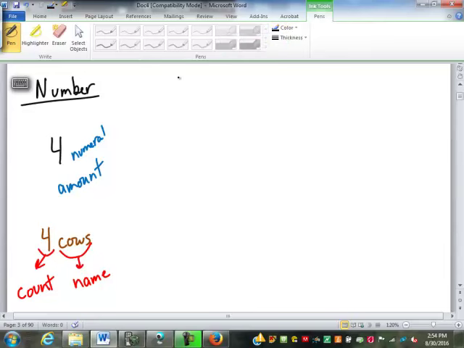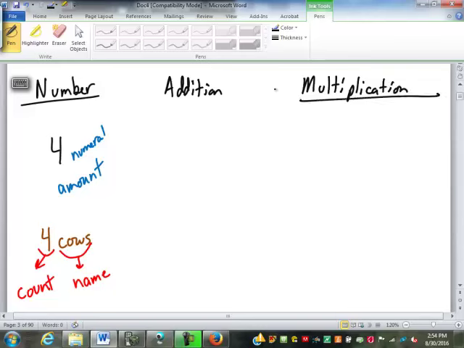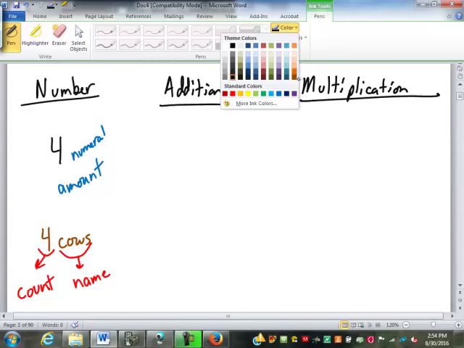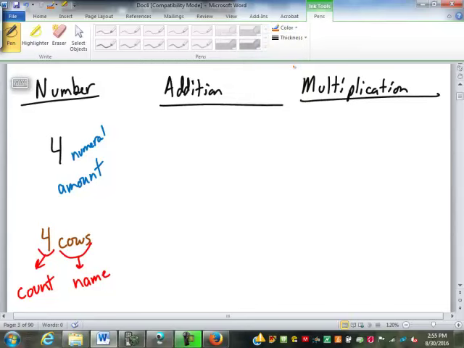So to illustrate that, let's take a look at our two most basic math operations. Addition and multiplication. Now some of you might be wondering, where did subtraction and division go? Well, if you get really deep into number theory and math theory, there is only addition and multiplication. Subtraction is part of addition and division is part of multiplication.